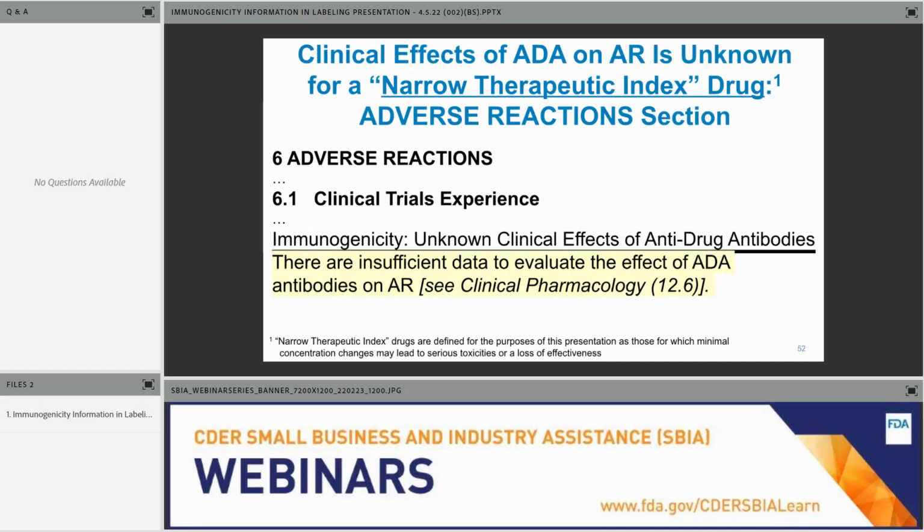This is the uncommon situation. If the clinical effects of ADA on adverse reactions are unknown, and the situation is where minimal concentration changes for the drug may lead to serious toxicities, the recommendation and the guidance is to include this statement under the heading immunogenicity, unknown clinical effects of anti-drug antibodies. There are insufficient data to evaluate the effect of ADA antibodies on adverse reactions.